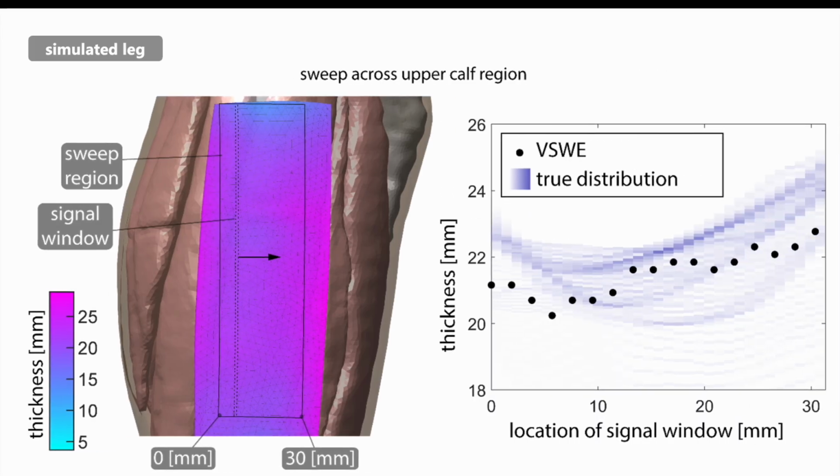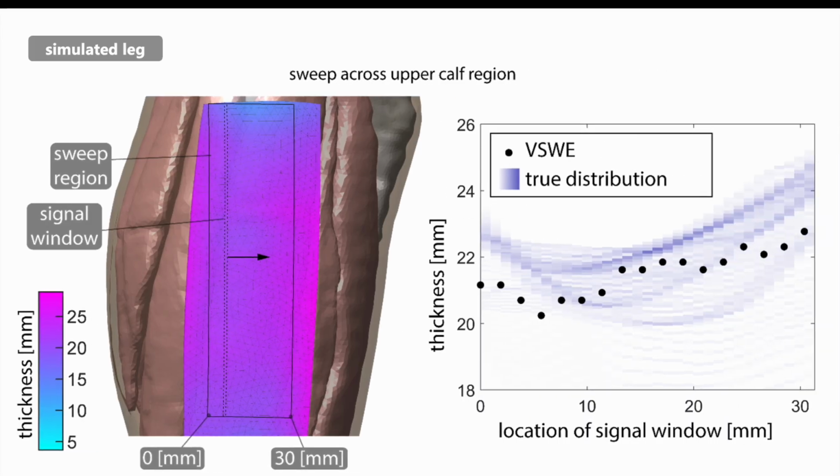Next, we zoom in to the upper calf. We slide the signal window horizontally across this broad region, estimating the tissue parameters at each horizontal position. Here is the recovered thickness, along with the true distribution of thickness in each of these windows.